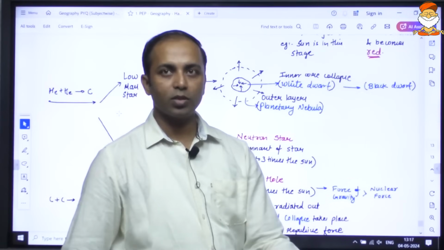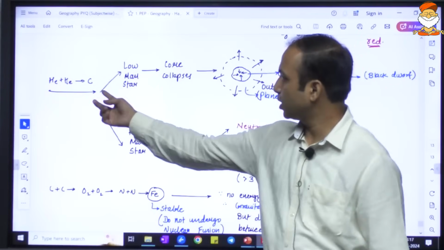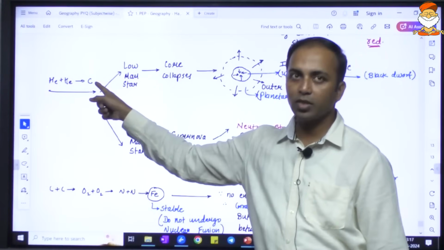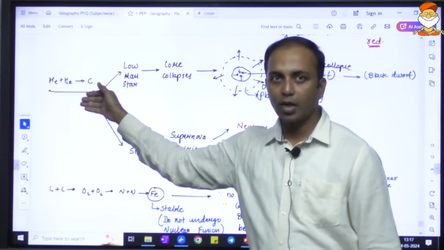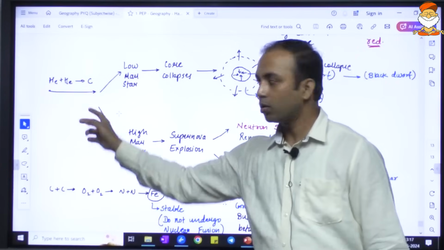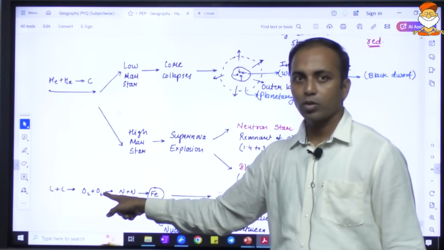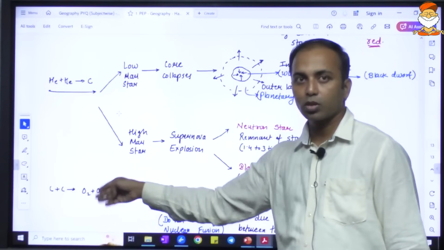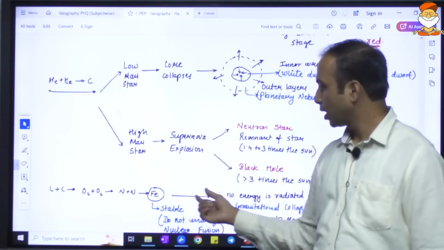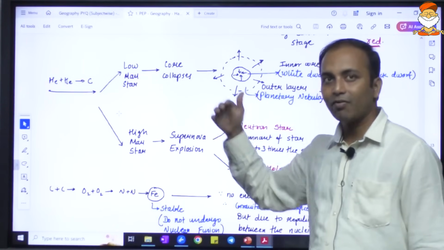When the hydrogen gets exhausted, helium fusion will take place and carbon, a much heavier element, will be formed. When helium is exhausted, carbon fusion will take place, forming oxygen. When carbon is exhausted, oxygen fusion reaction will take place, and likewise it will keep becoming heavier and heavier every time.